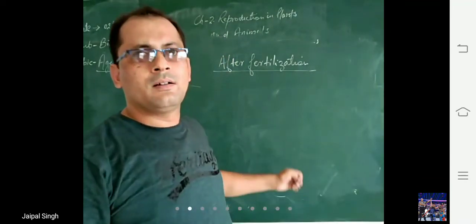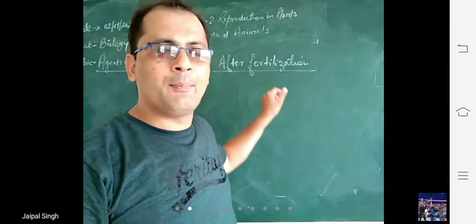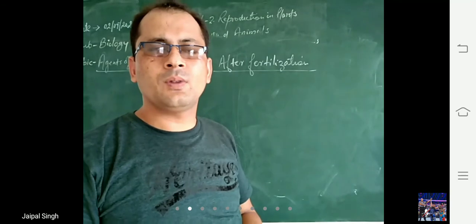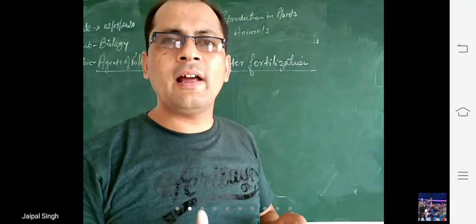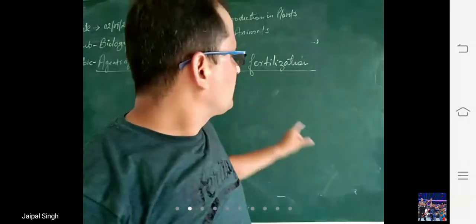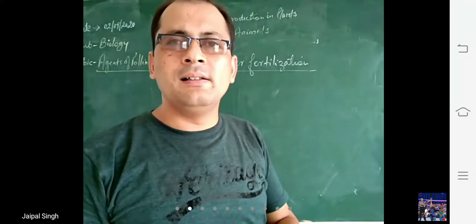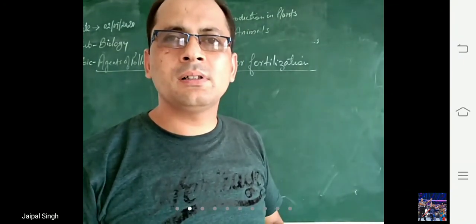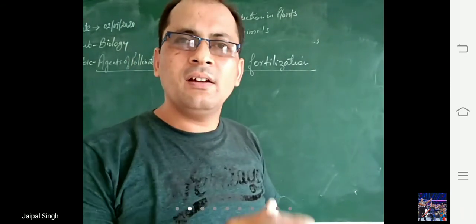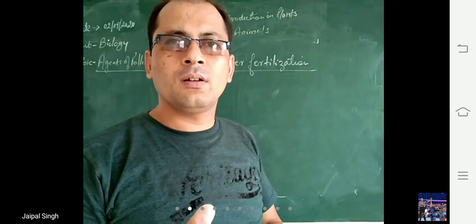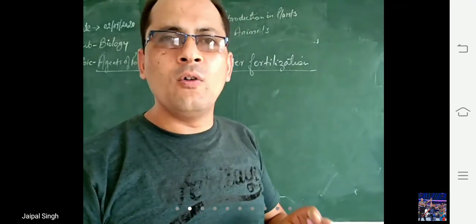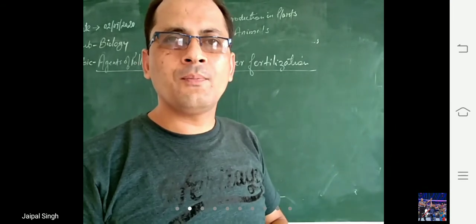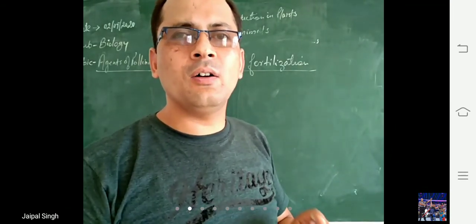Okay, beta, now see what happens after fertilization. Once the process of fertilization is completed, what happens? The petals, the sepals, and the stigma fall off from the parent body. And what happens to the ovary and the ovule?